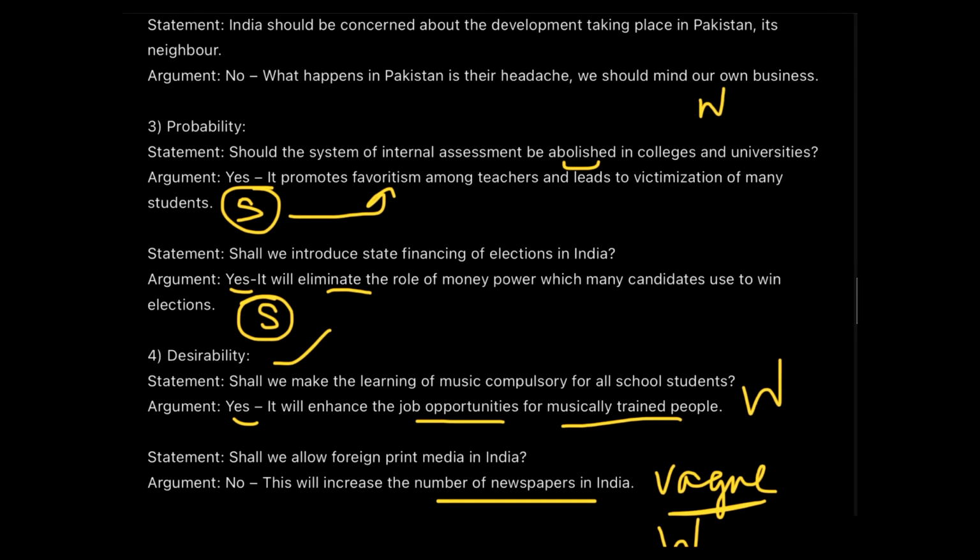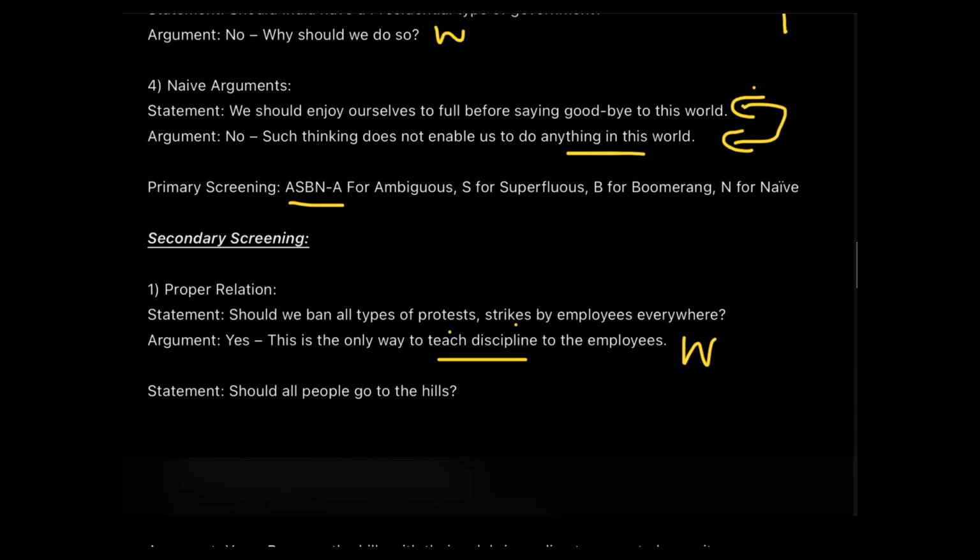This was in detail, guys, because no one will actually put in so much effort doing this. I know they will just directly jump to the questions, but jumping to the questions might not increase your accuracy in the exam. And what you need to build up in exams like CAT, XAT and other OMETs as well is your accuracy. If your accuracy is good, only then will you be able to bring yourself forward in such a competitive race where everyone is doing well. So make sure that you work on your accuracy, and for that your basics should be as clear as anything. Since we have a lot of time, we can work on these basics from early on.